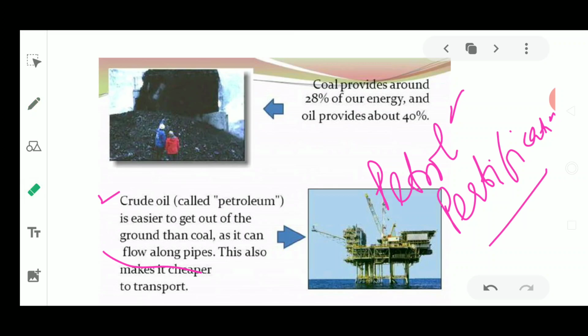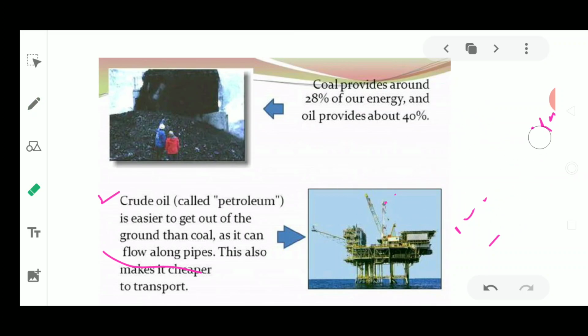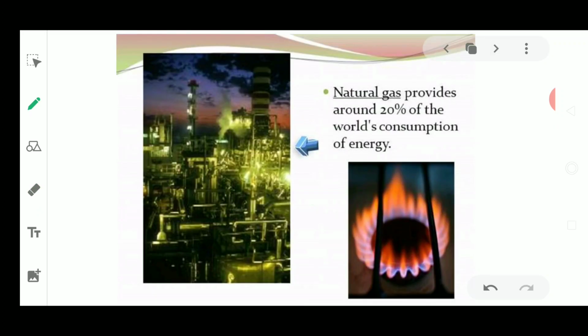Okay, so this is about petroleum, how it is formed and how it is utilized. These are extracted using oil wells, and petrification takes many years. It takes lots and lots of years, because of which it cannot be renewed again. So these are the conventional sources of energy, the main ones, which help in driving many industries and factories.